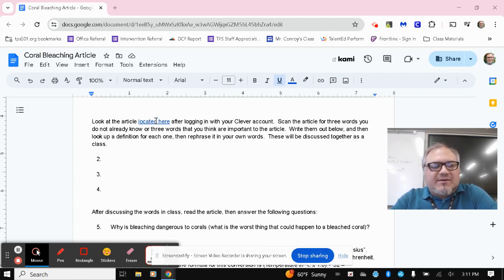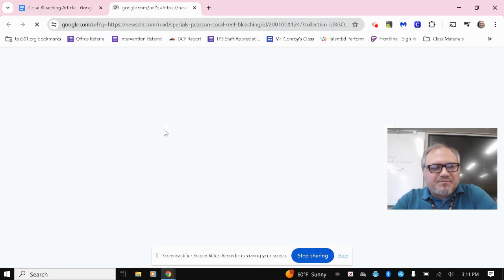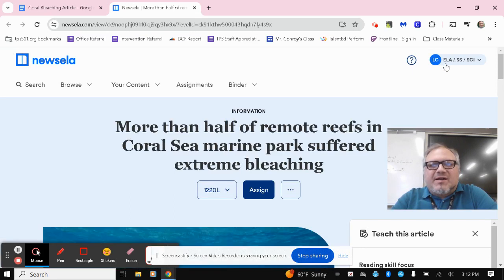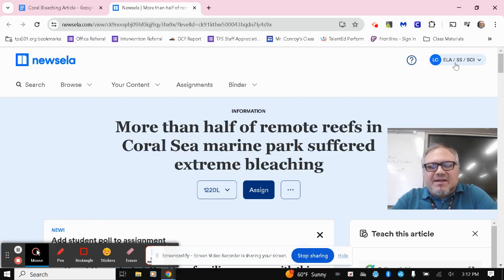It's a Newsela article. So when you click on the link, it'll take you to a page like this. And in my case, I'm already logged into Newsela, so it's got my initials up here. If you are not already logged into Newsela, you'll want to click sign in. From there, you'll want to sign in with Clever. And with Clever, you'll want to use your school Google account to get fully logged in. Once you do, you should have full access to the article.